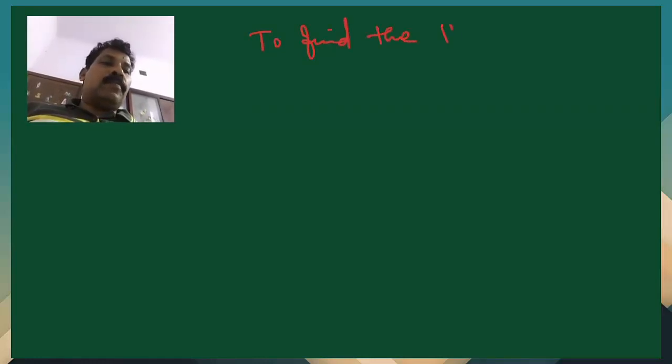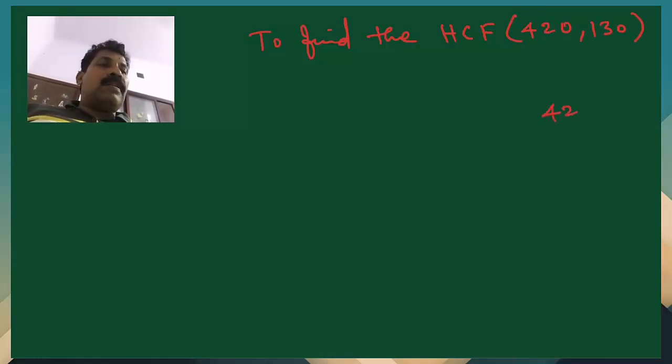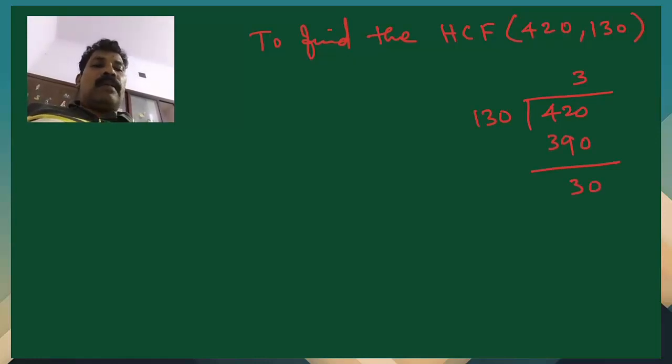One more example we shall find, to find the HCF of 420 and 130. So what we have to do? So we have to divide 420 by 130. So you know 3 times 130 is 390, then the remainder will be 30. So we can write 420 is equal to 130 into 3 plus 30.